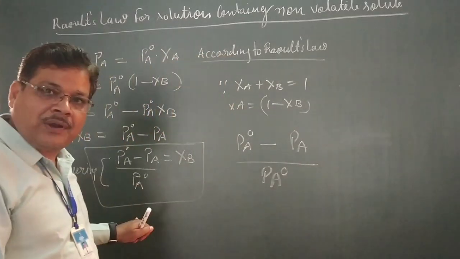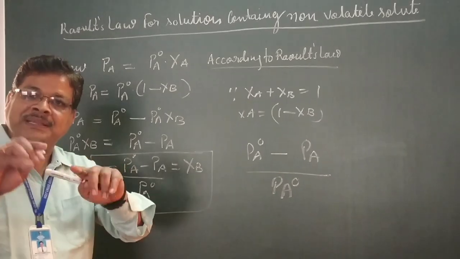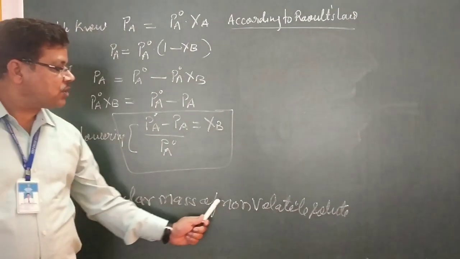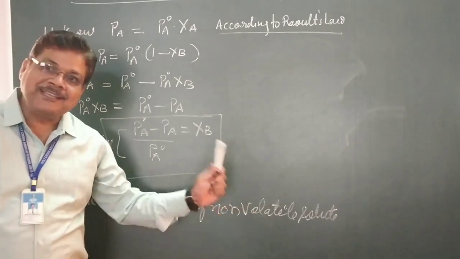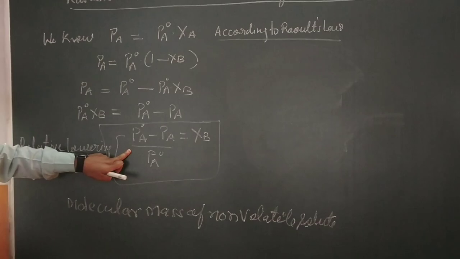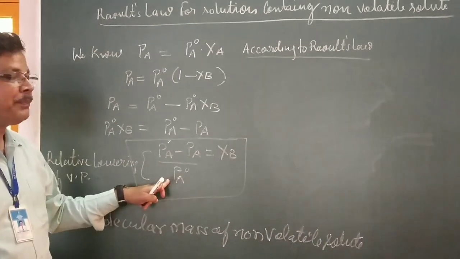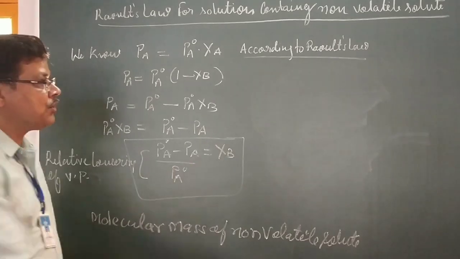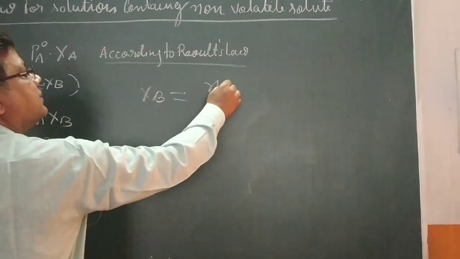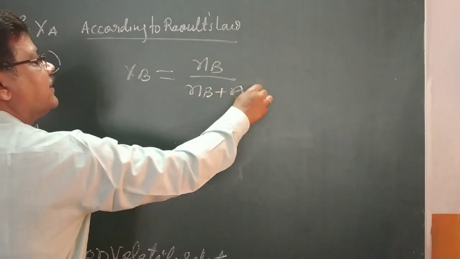How will we calculate the molecular mass with the help of this equation? Now we will see. The molecular mass of a non-volatile solute in solution, how will we calculate it with the help of this Raoult's law? Here we have seen PA naught minus PA upon PA naught is equal to chi B. You know chi B is equal to nB upon nB plus nA.